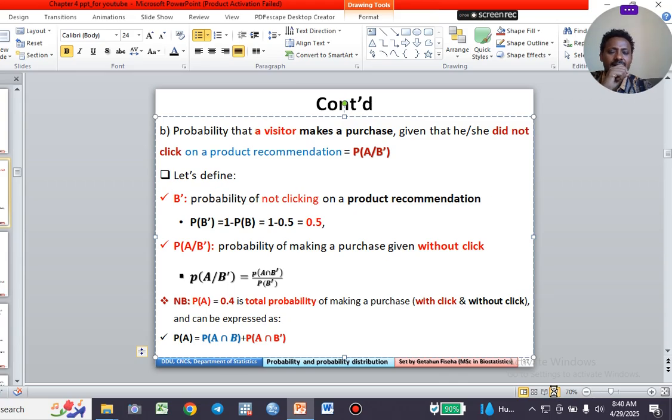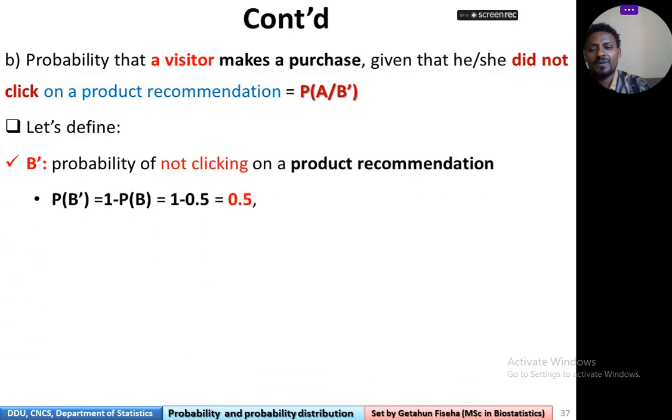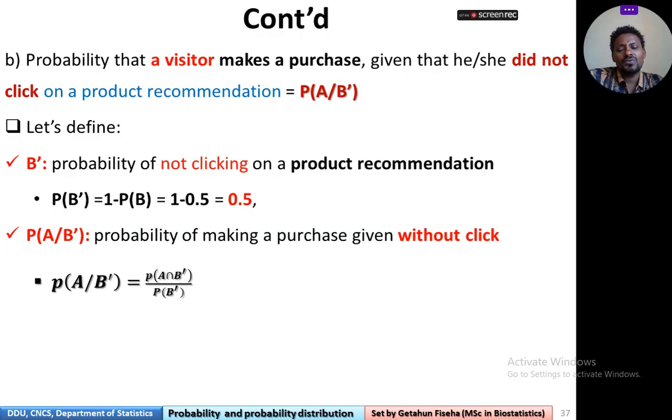B complement is the event of not clicking on the product recommendation. So probability of B complement is equal to 1 minus probability of B. Therefore, since probability of B is 0.5, 1 minus 0.5 is equal to what? 0.5.